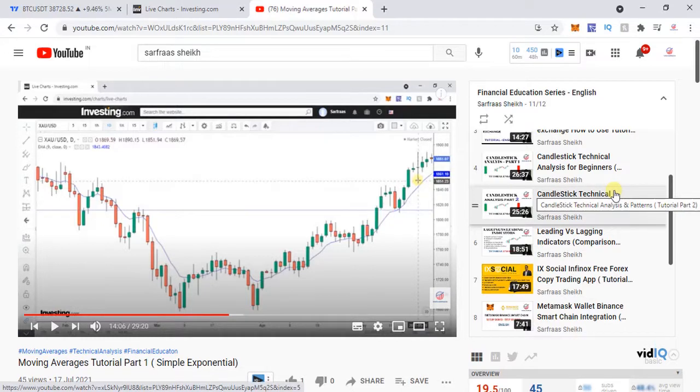So today what we are going to learn is the golden crossover and the death crossover trading strategy. What is a golden crossover? What is a death crossover? And how to trade based on these crossovers. So that's the strategy we are going to learn.